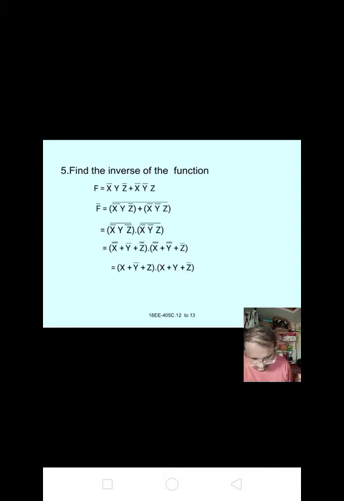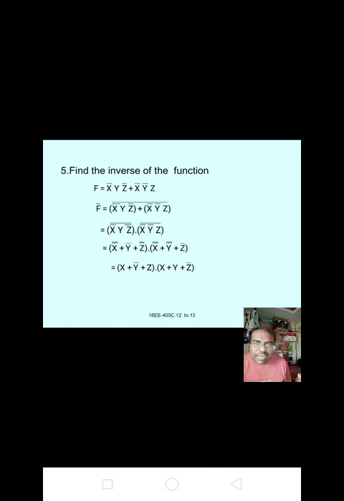F equal to x bar y z bar plus x bar y bar z. Find the inverse of the function. Here f is given. F inverse means f bar, that equal to x bar y z bar plus x bar y bar z whole bar. We want to shuffle that complement. So x bar y z bar whole bar into x bar y bar z whole bar. Okay, bracket is to be kept.